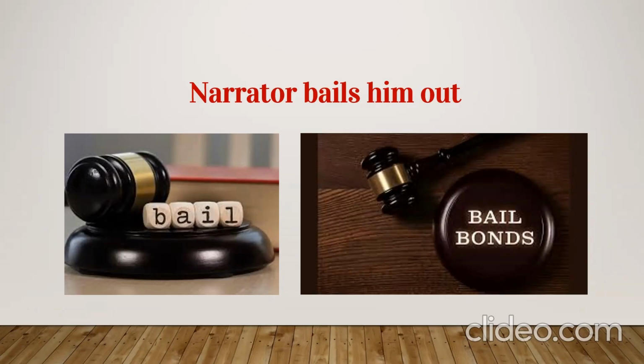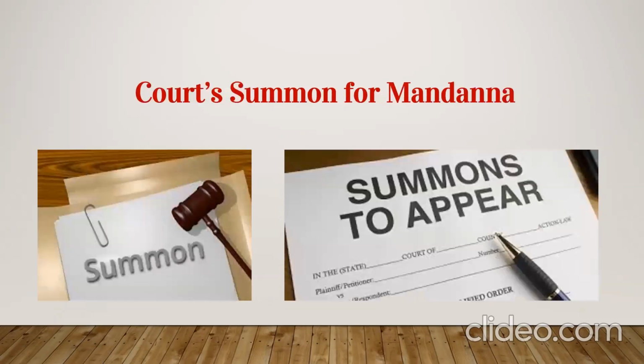for Mandana, and in between he also brings medicine for Kiwi, and finally the narrator gives surety for Mandana. If he does not give surety for Mandana, what will happen? He'll be shifted to Chikmagalur jail for trafficking in illicit liquor, with a fine of 500 rupees and imprisonment for 1 year. So the narrator had no choice. He gave a surety for Mandana, and Mandana got bail for the time being. And here, Kiwi also started to recover. So now Mandana is out. Mandana has got bail. Now what happened after a few days?